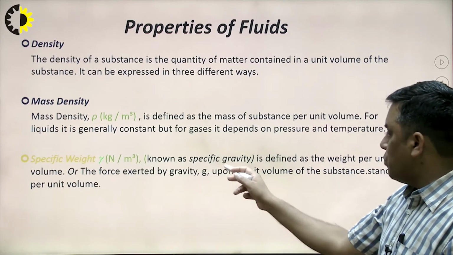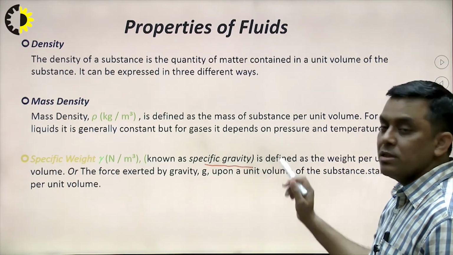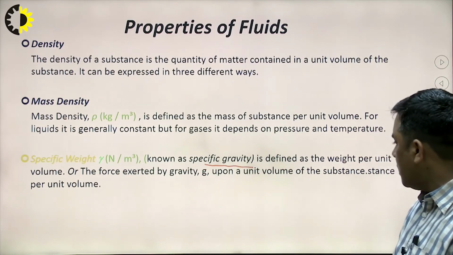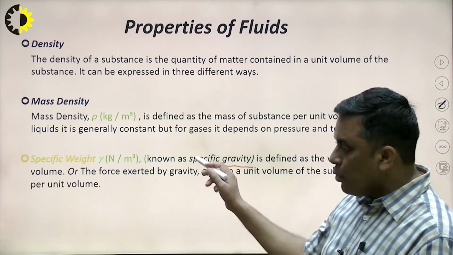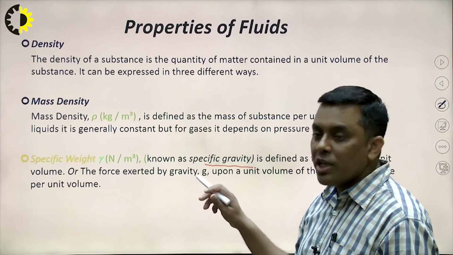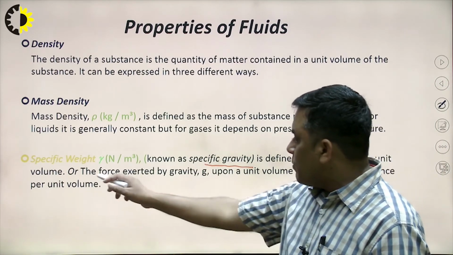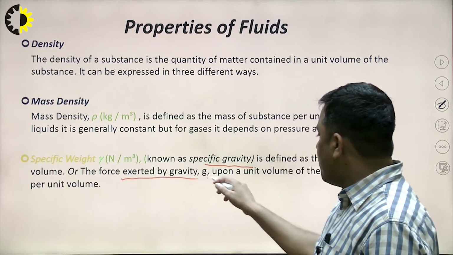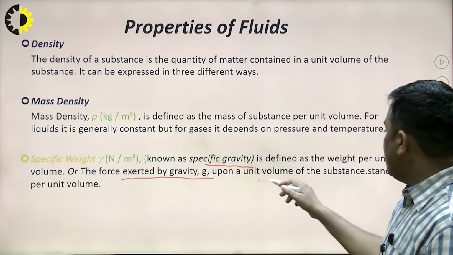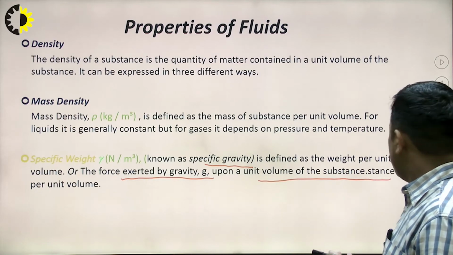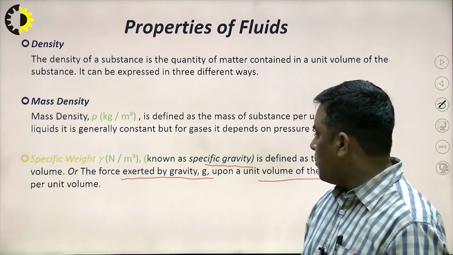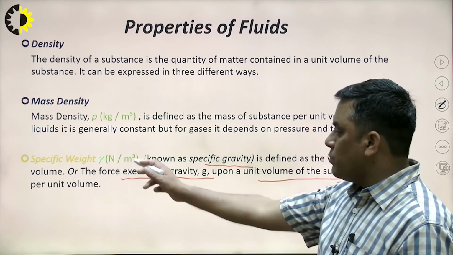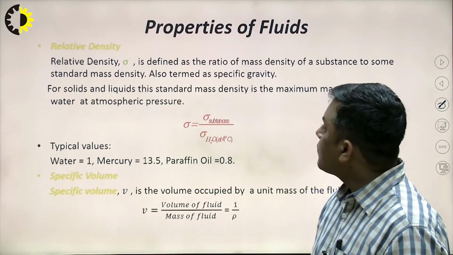It is defined as the weight per unit volume, or the force exerted by gravity upon a unit volume of the substance. So this is what the specific weight is.